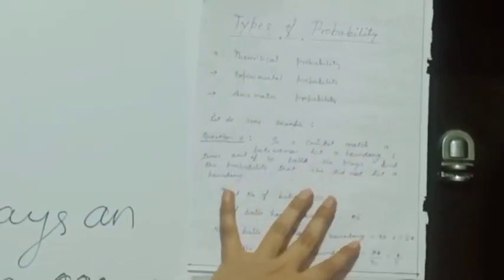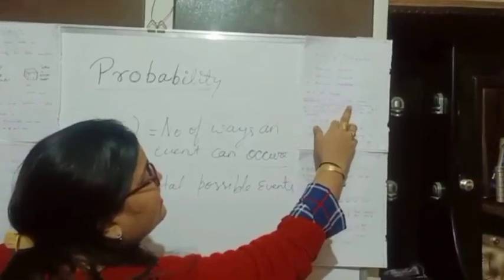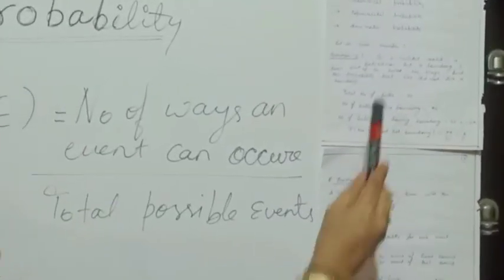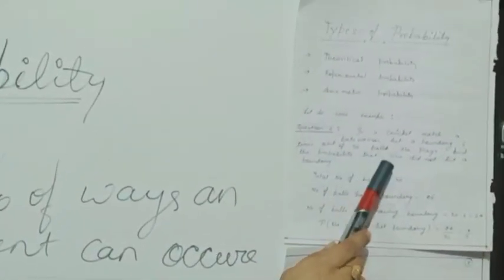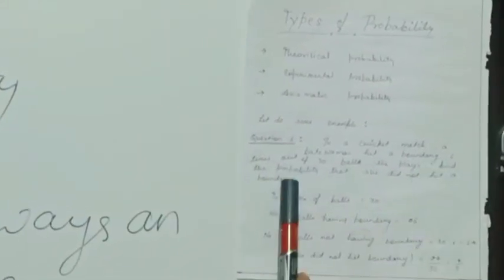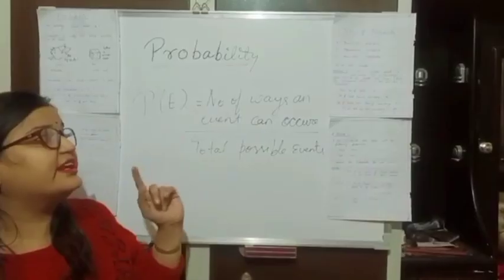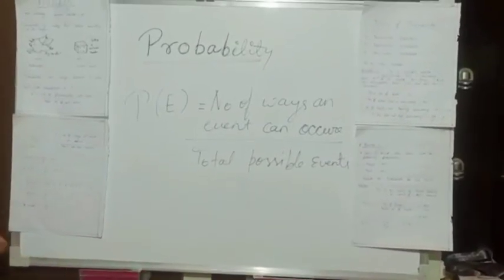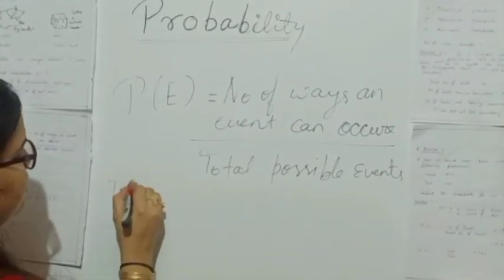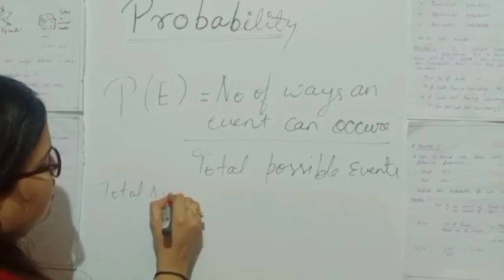Let's do some examples. In question number 1, it is given that in a cricket match, a batswoman hits a boundary 6 times out of the 30 balls she played. Find the probability that she did not hit a boundary. The total number of balls is 30.